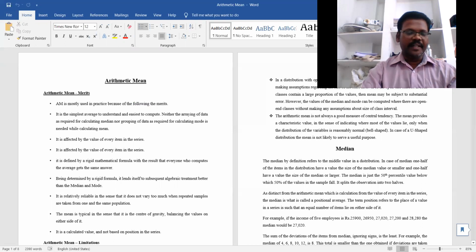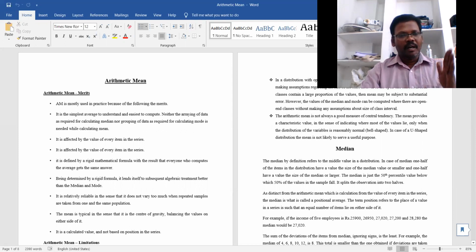the earlier classes. Today we will discuss the theoretical aspect related to the arithmetic mean: what are the merits of this average and what are the limitations, if any. All these things we will try to understand in today's class.